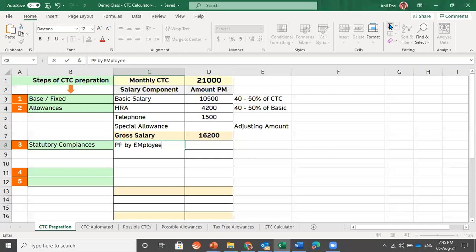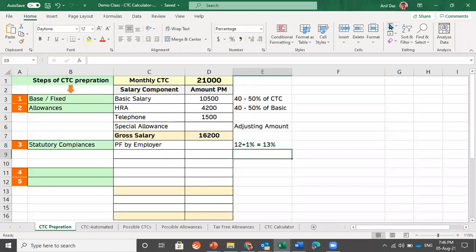Anybody who can guide me how much provident fund employer contributes? Employer contributes 12 plus 1%, meaning employer contributes 13% to provident fund government. You must be thinking that it is 12%. Yes, 12% plus 1% extra is contributed by employer, and employer contributes this 1% extra on account of EDLI, which is a life insurance for employees, and PF admin charges. 0.5% goes into PF admin charges and 0.5% goes as EDLI contribution. So employer contributes 13% to PF government.